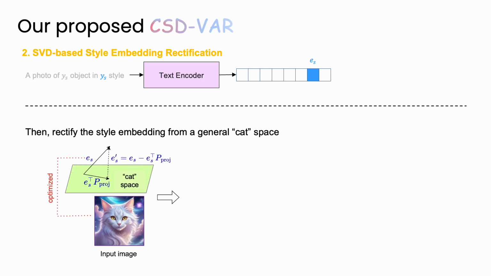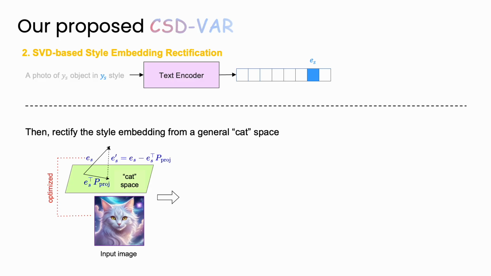Next, build a content subspace for the concept, such as cat. Gather generic subconcepts and variants, encode them with CLIP to form a matrix M, run SVD (M equals U Sigma V transpose), and take the top R right singular vectors V_R to form the projection matrix P_project.